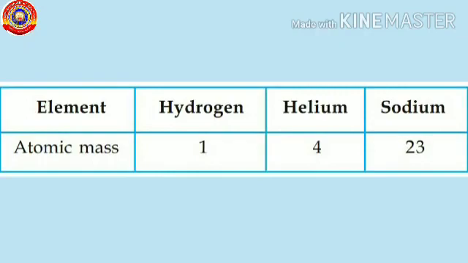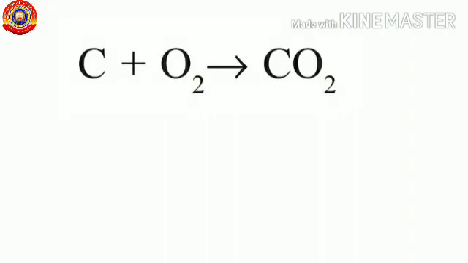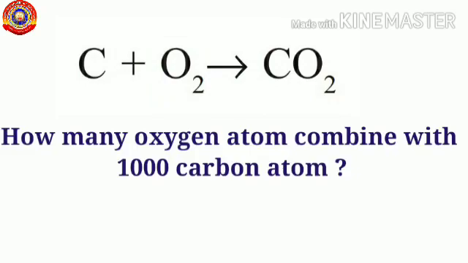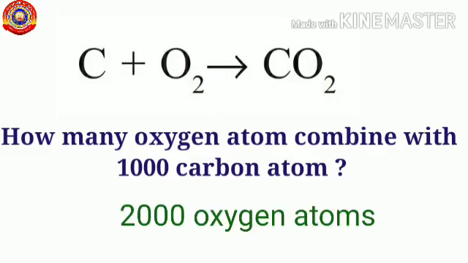Now look at the atomic mass of certain elements. Hydrogen, its atomic mass is 1, helium it is 4, and for sodium it is 23. To learn more about atomic mass, let's see this equation. How many oxygen atoms combine with one carbon atom? You know, 2 oxygen atoms, right? If so, can you tell me how many oxygen atoms combine with 1000 carbon atoms? Very good. 2000 oxygen atoms.